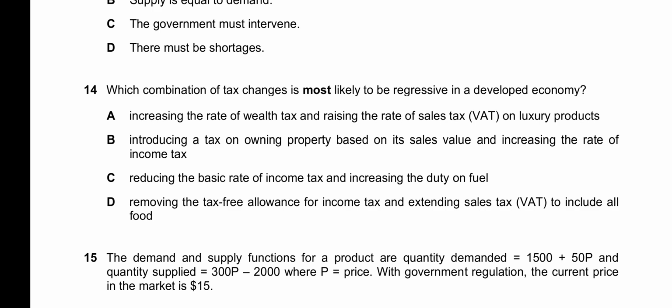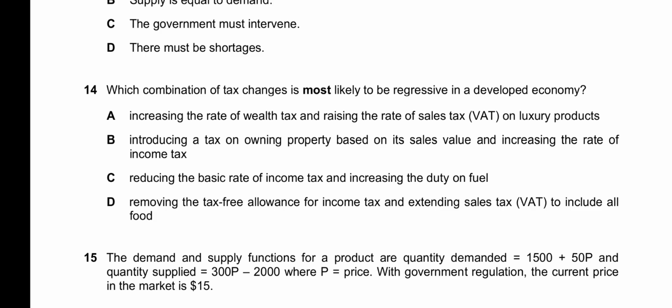B, introducing a tax on owning property based on its sales value and increasing the rate of income tax. The tax which is based on its sales value would more likely be progressive, because that will generally increase with the sales value. And C, it says reducing the basic rate of income tax and increasing the duty on fuel.